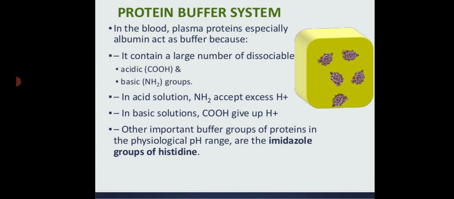The protein buffer system. In the blood, plasma proteins, especially albumin, act as buffer because they contain a large number of dissociable acidic groups, that is the carboxylic acid group, and basic groups, that is the amino groups. In the acid solution, the amino group accepts excess hydrogen ions, and in the basic solution, the carboxylic group gives up the hydrogen ions. Other important buffer groups of proteins in the physiological pH range are the imidazole group of histidine.